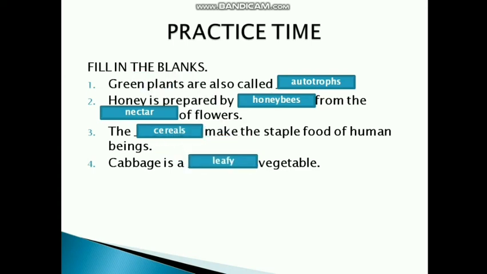So students, this was your book exercise. Now the rest of the questions you will write in your science copy. On our school website, a PDF is uploaded of this chapter. You will download that PDF and you will write all the answers in your science copy. Very short answer, long answer, HOTS. Every question answer you have to write in your science copy.